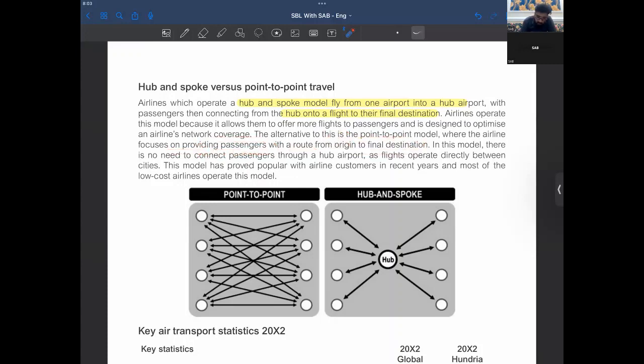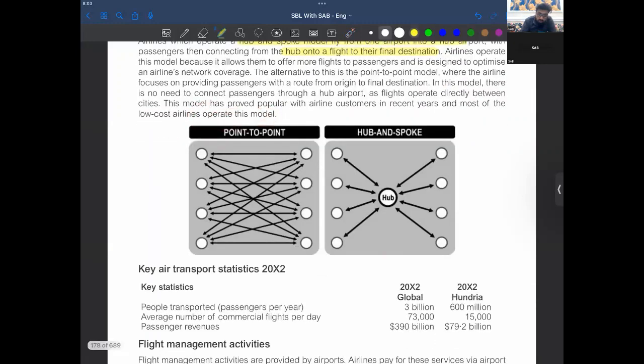In this model, there's no need to connect passengers through a hub airport as flights operate directly between cities. This model has proved popular with airline customers in recent years, and most of the low-cost airlines operate this model. So a low-cost airline is going to follow point to point rather than going through a hub.